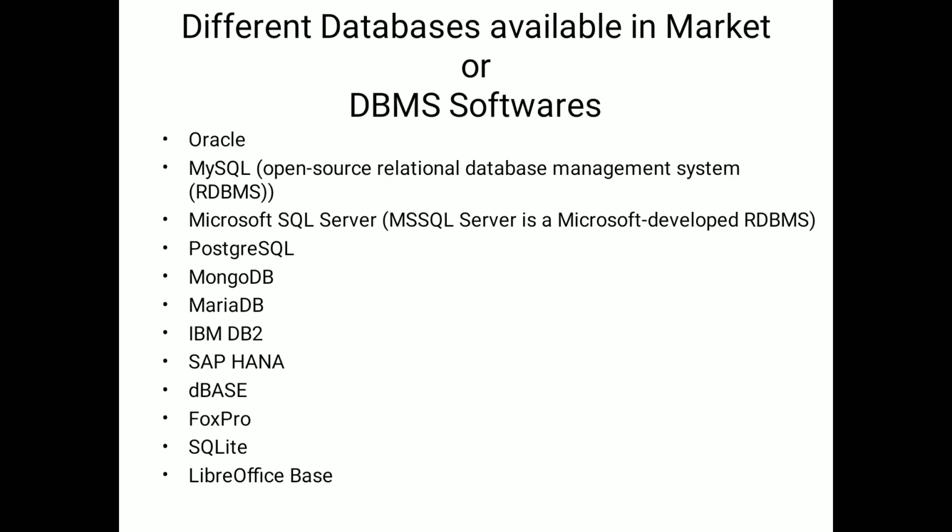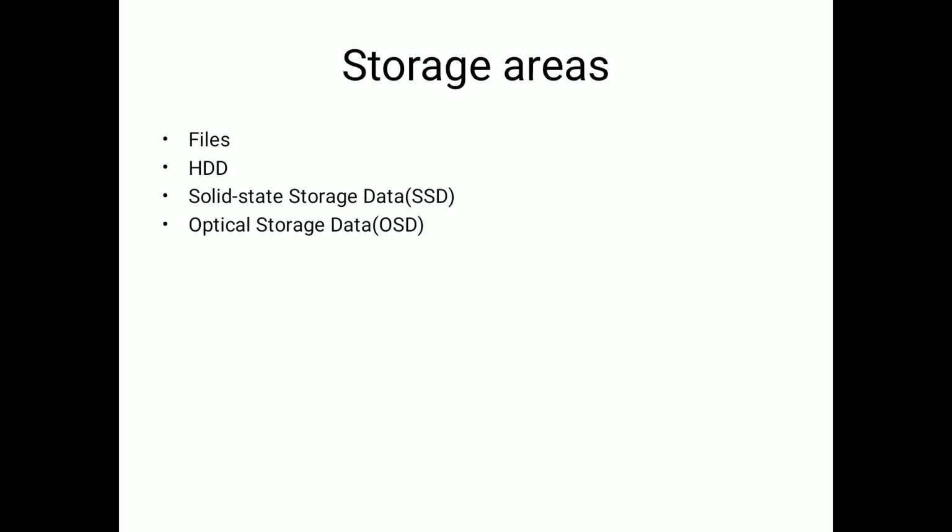So what are the different databases available in the market? Like Oracle, MySQL. MySQL is an open source relational database management system, meaning anyone can download it on their system. The next databases are Microsoft SQL Server, PostgreSQL, IBM DB2, dBase, SQLite, LibreOffice Base, SAP HANA, like this. These are the different database management system softwares available in the market.